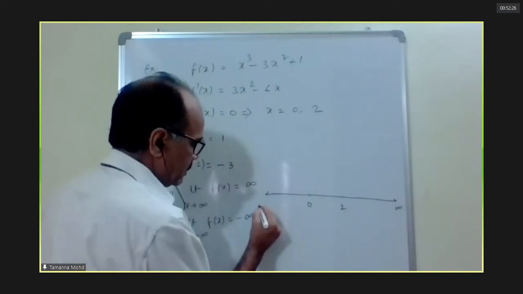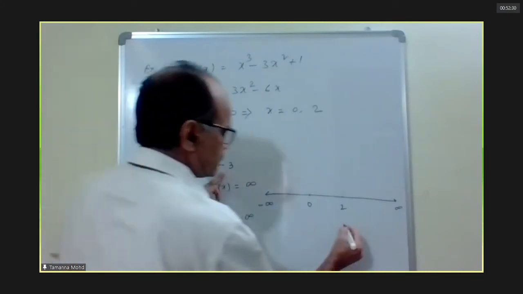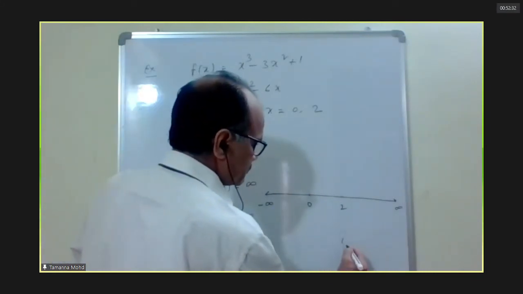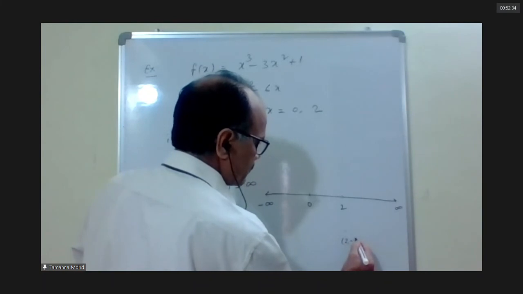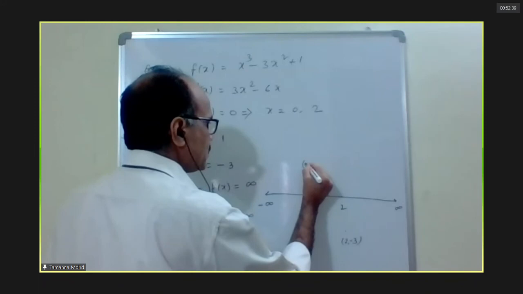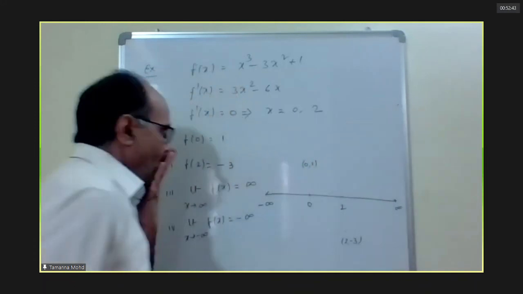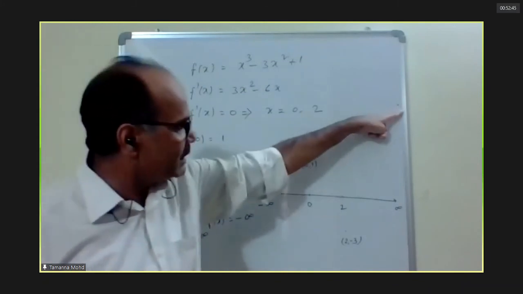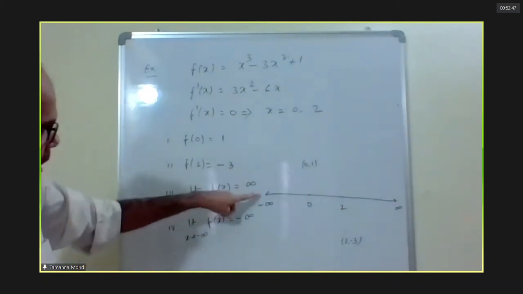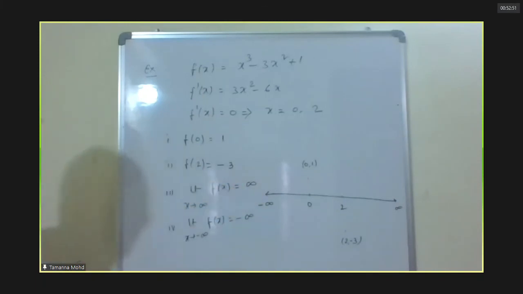At 2, minus 3. 0, comma 1. At infinity, it is infinity. No need to write infinity, comma infinity. At minus infinity, it is minus infinity.